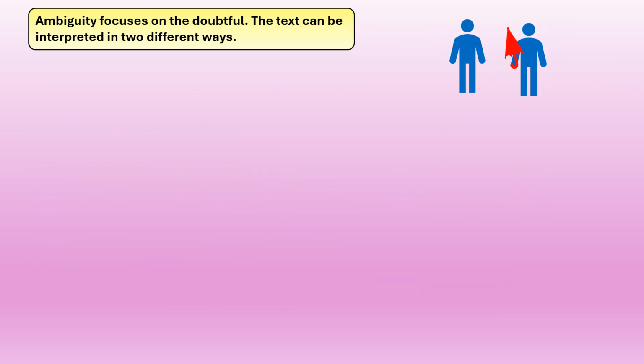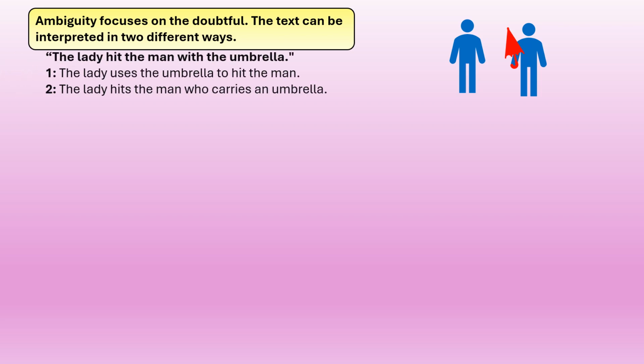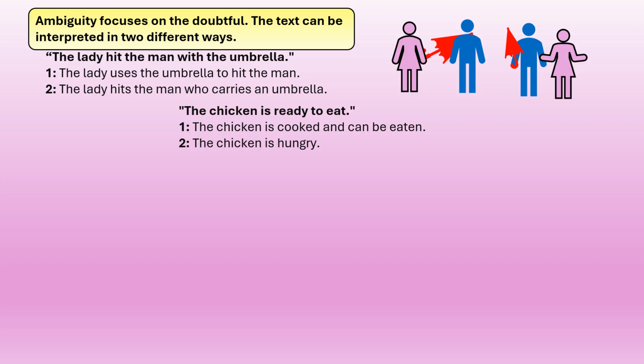Ambiguity focuses on the doubtful. The text can be interpreted in two different ways. Here's our first example. The lady hit the man with the umbrella. One: the lady uses an umbrella to hit the man. Or is it the lady hits the man who carries the umbrella? The chicken is ready to eat. One: the chicken is cooked and can be eaten. Or the chicken is hungry.